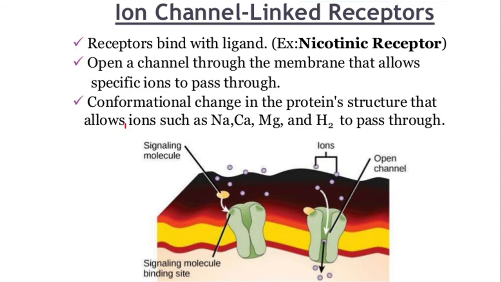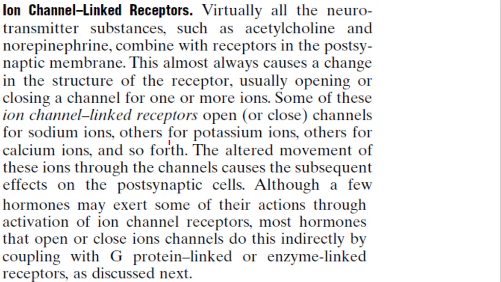Now, what are the ions which are moving like that? See, sodium, calcium, magnesium, etc. can pass across the membrane like that. Most commonly, it is calcium ion. You see, we were talking about ion channel linked receptor. It is especially functional in the case of neurotransmitters. You have heard of neurotransmitters in the case of the functioning of neural system.